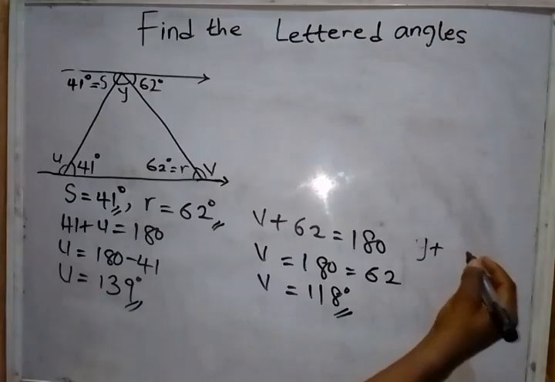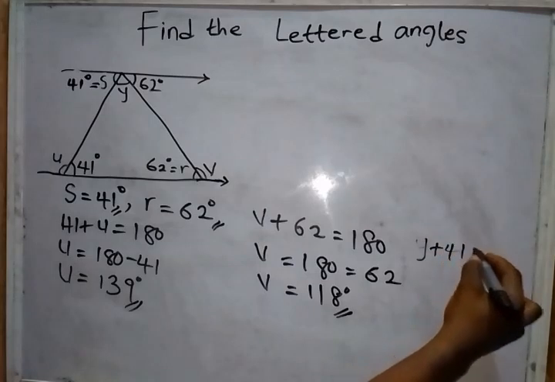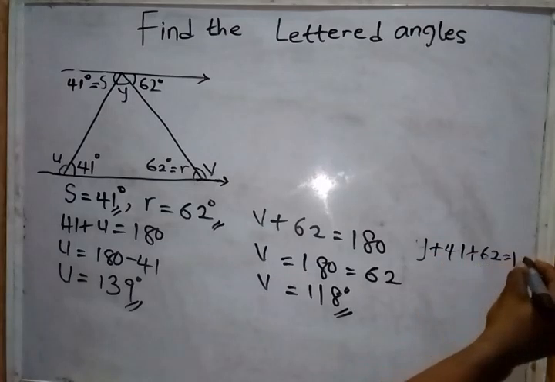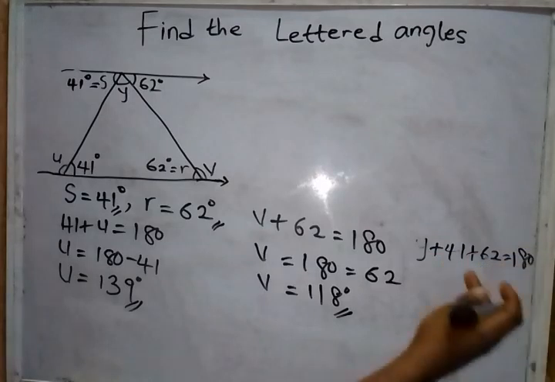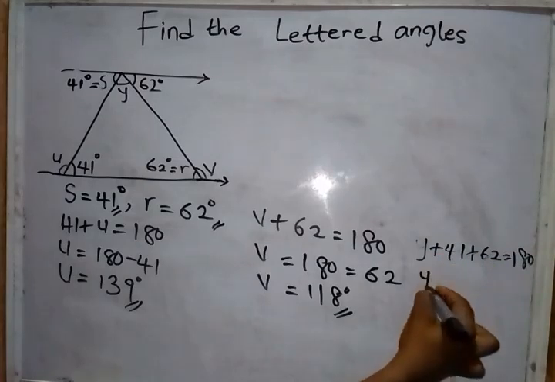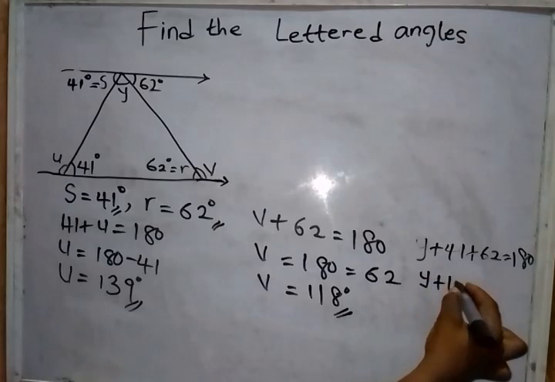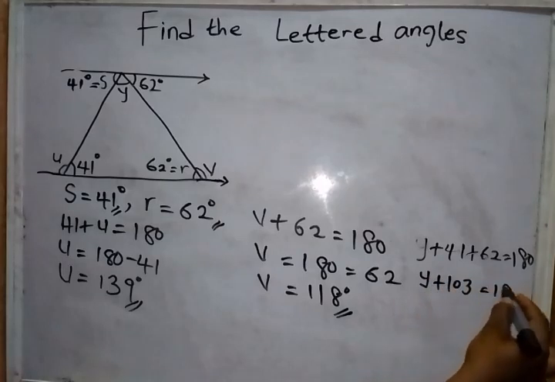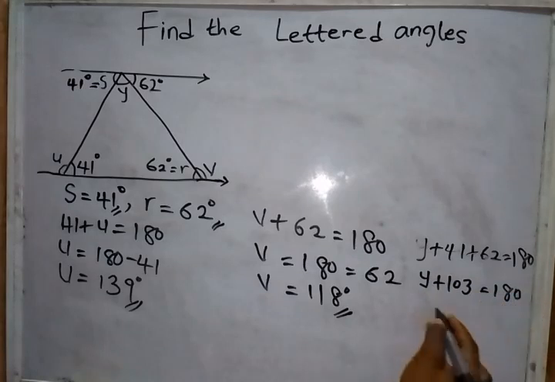Y plus 41 plus 62 equals to 180. Adding these two angles together, we are going to have Y plus 103 equals to 180.